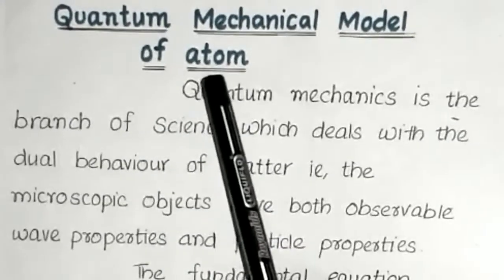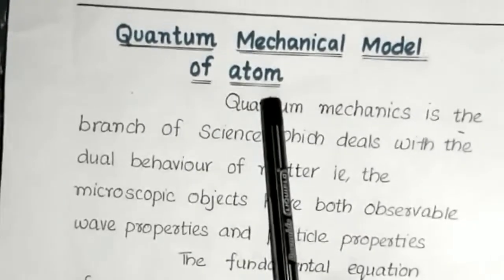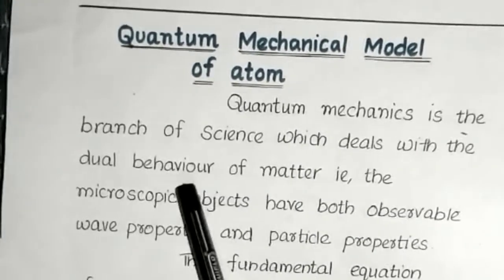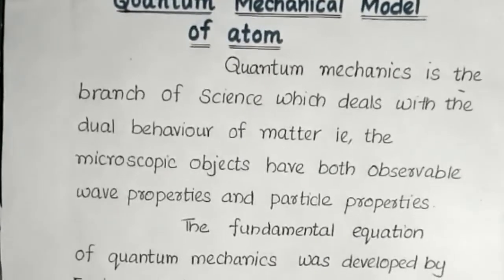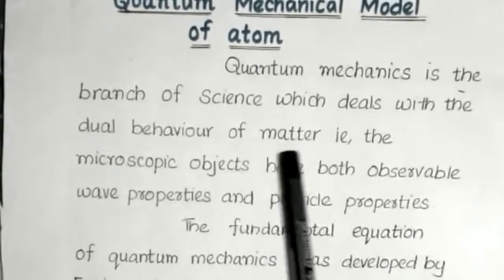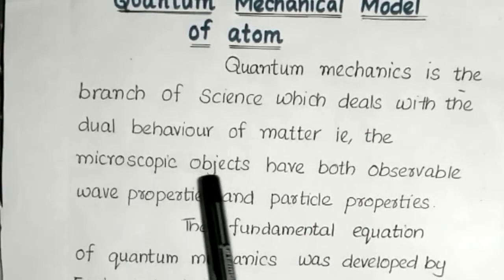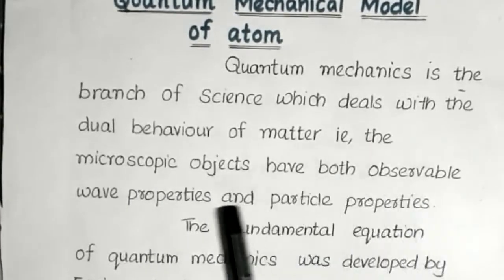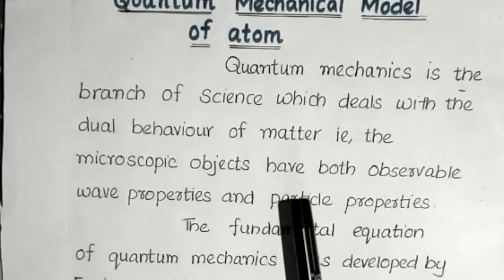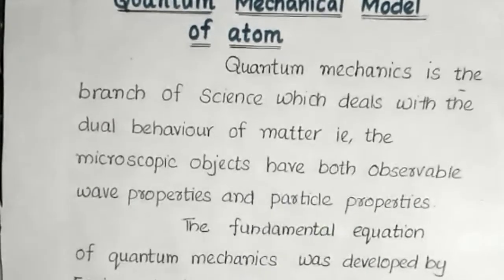After the Bohr atom model, we move on to the next model of atom, the quantum mechanical model of atom. Quantum mechanics is the branch of science which deals with the dual behavior of matter. That is, microscopic particles have both observable wave properties and particle properties, possessing both wave nature and particle nature.